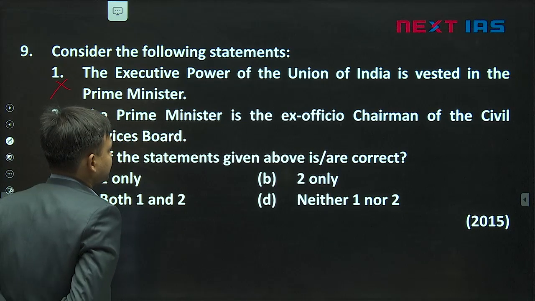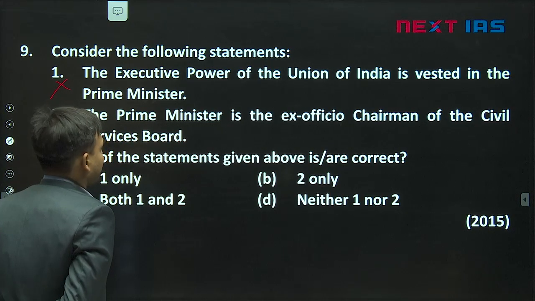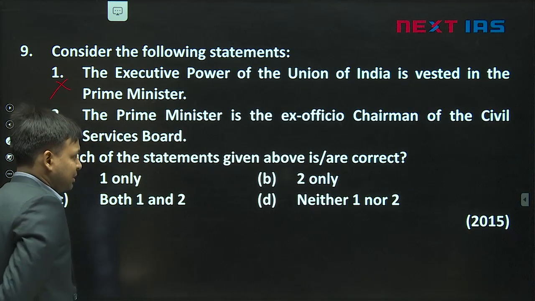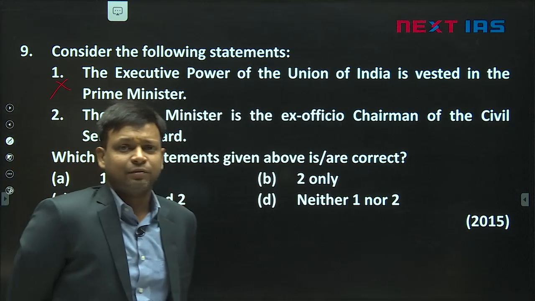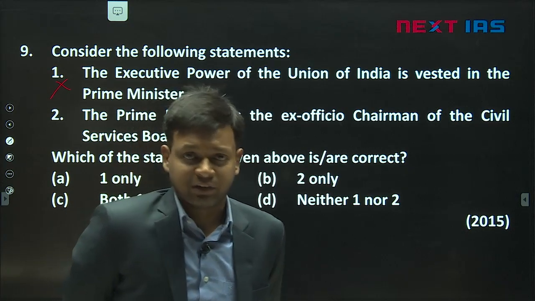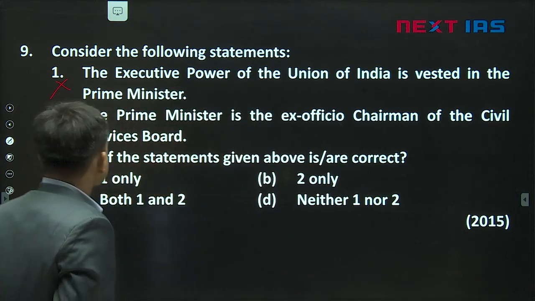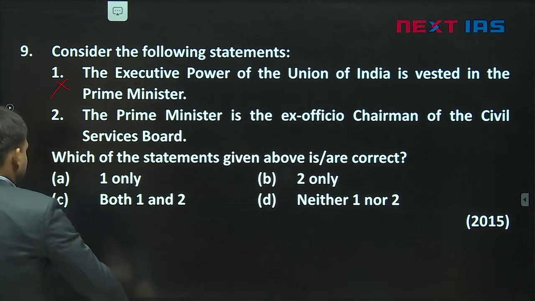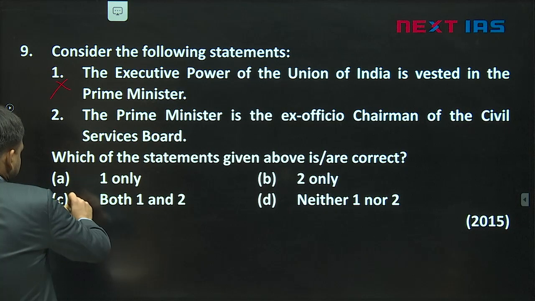Then, the Prime Minister is the ex officio chairman of the Civil Services Board. Now if you look at the Prime Minister, he is not the chairman of the Civil Services Board. That role is performed by the Cabinet Secretary. Okay. So this is neither one nor two.